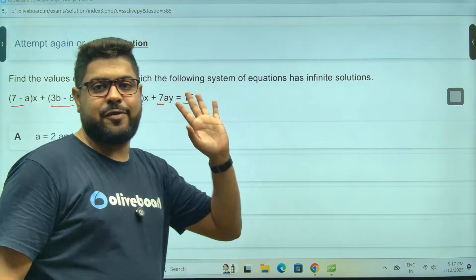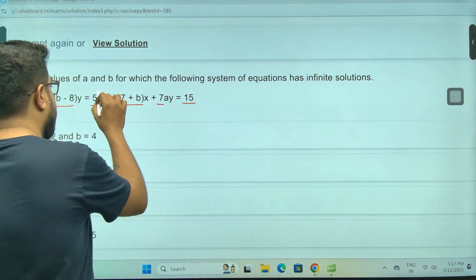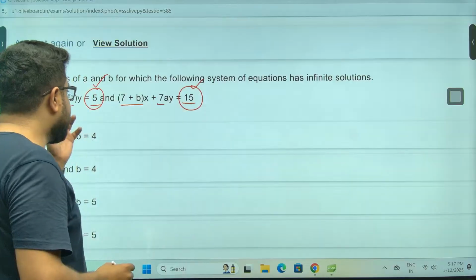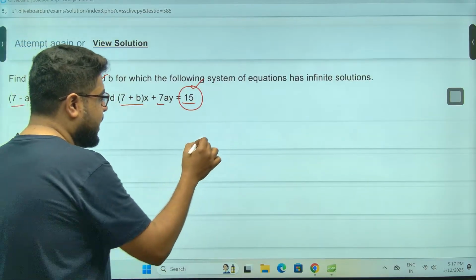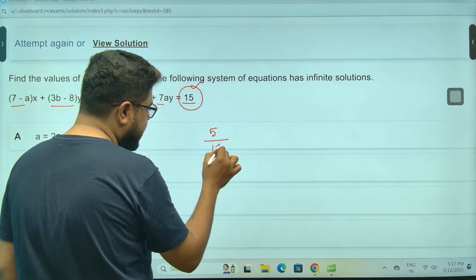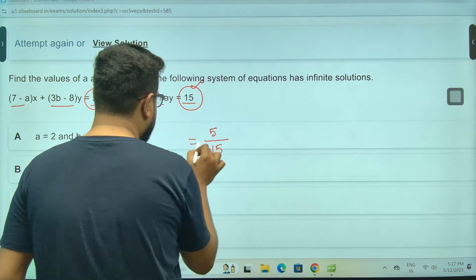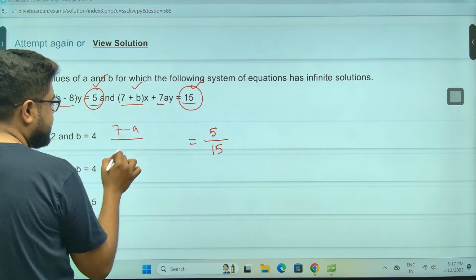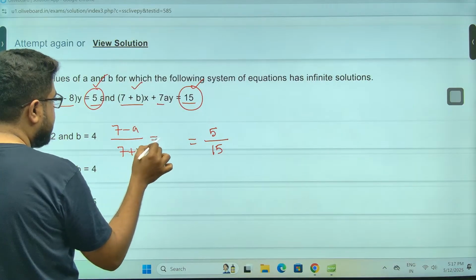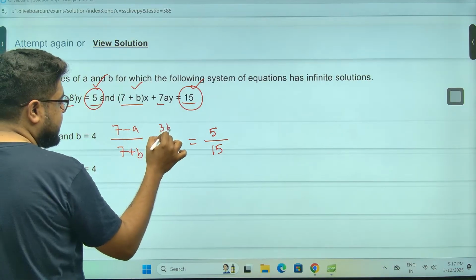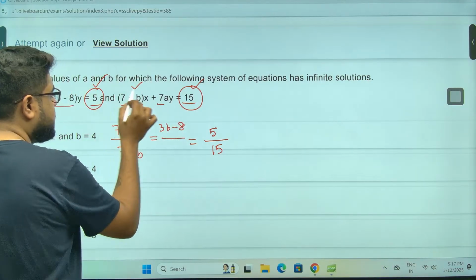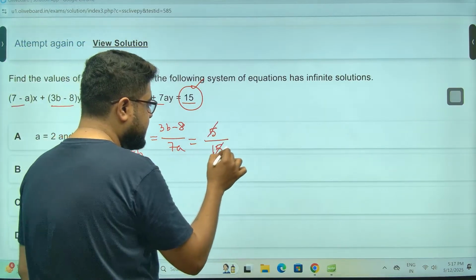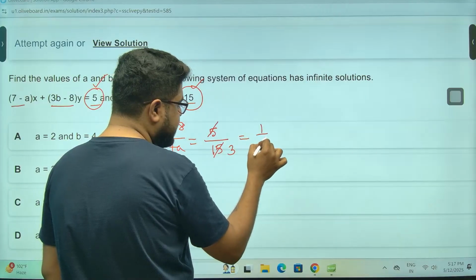Let's do one thing. First things first. Sir, these two, C1 by C2, they are numbers. So C1 by C2 will be 5 by 15. That must be equal to A1 by A2, which is 7 minus A by 7 plus B. It is equal to 3B minus 8 by 7A. Now this is 1 by 3.